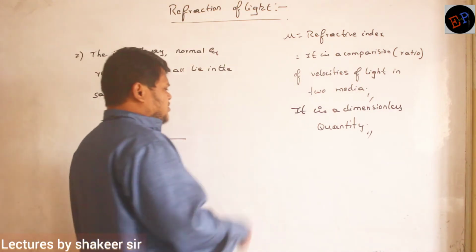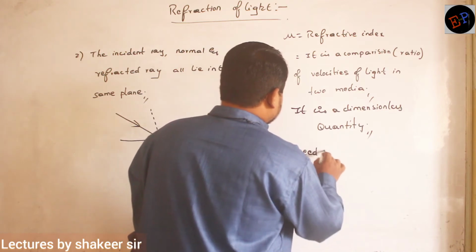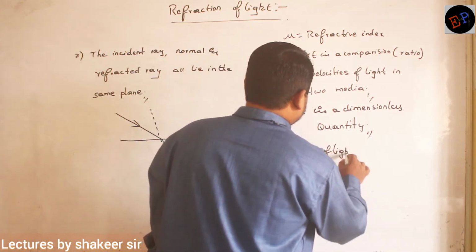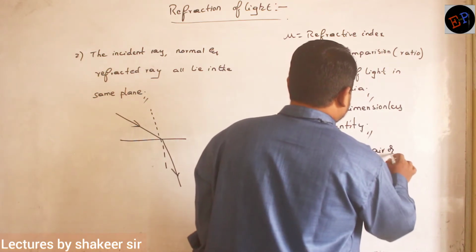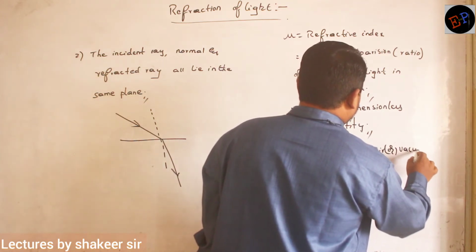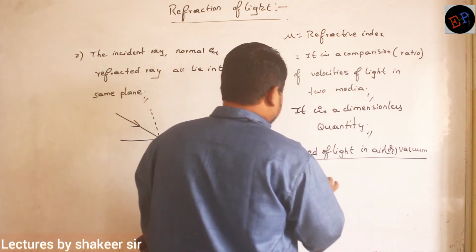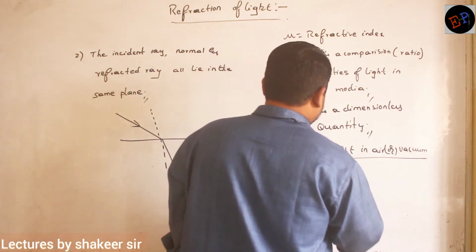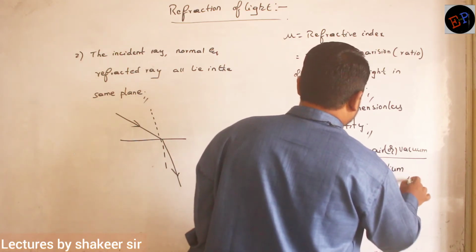Fine. So how can I define refractive index? Let us see. It is nothing but speed of light in air or vacuum divided by speed of light in medium. Okay, ma'am?